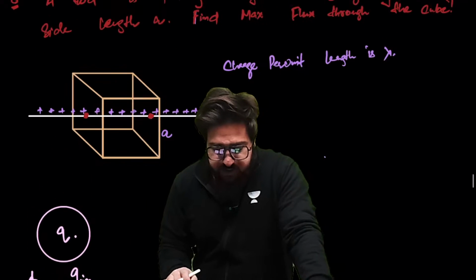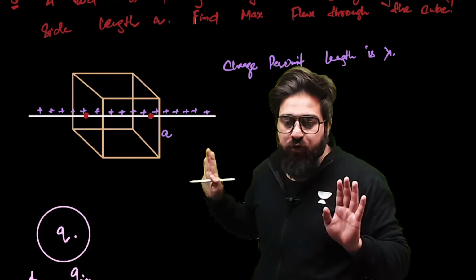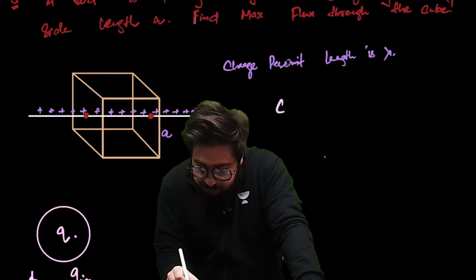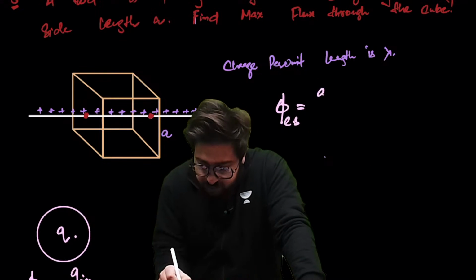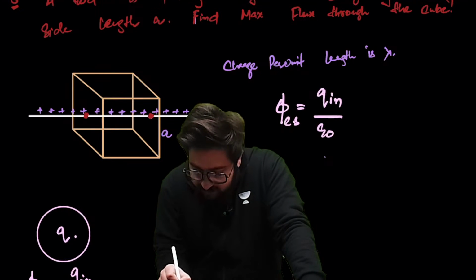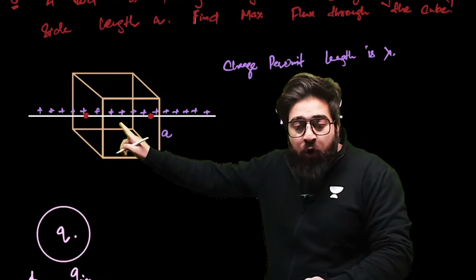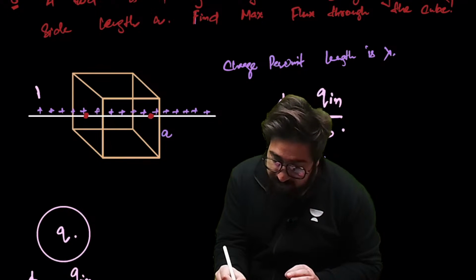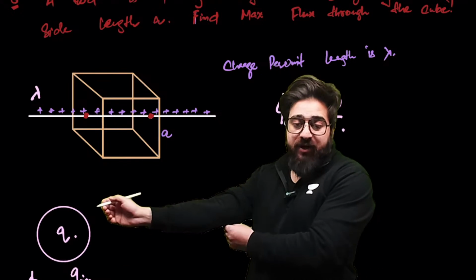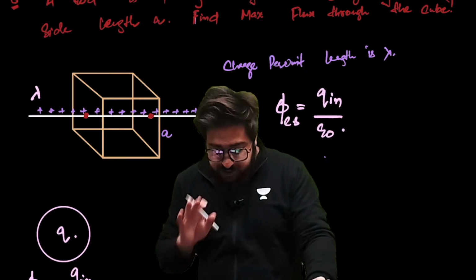Now, my dear friends, to find the flux through this closed surface, the flux will be Q inside divided by epsilon naught. In this case, we don't know how much is the charge inside, but the charge per unit length, lambda, is given. How to find the charge in this case?